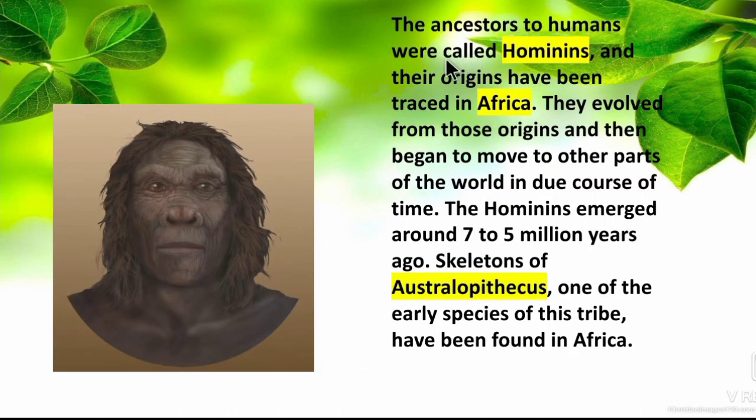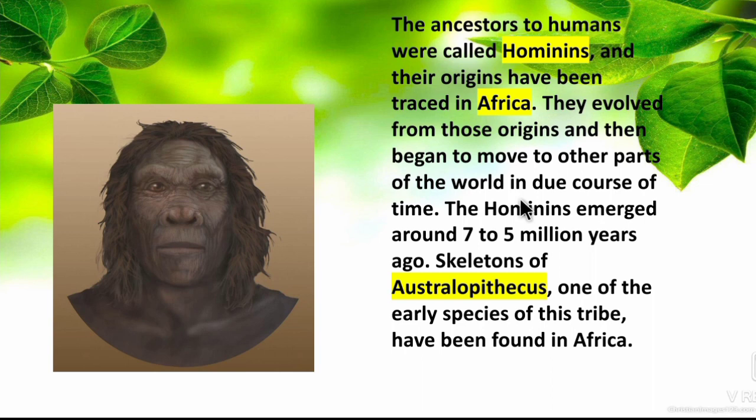So the ancestors to humans were called hominins, and their origins have been traced in Africa. That's why Africa is called the mother continent, because it is the oldest inhabited continent where humans came into existence first. They developed from those origins and then began to move to other parts of the world in due course of time. During that period, they moved out of Africa and settled in various places. That process we call migration. Migration means moving from one place to another.